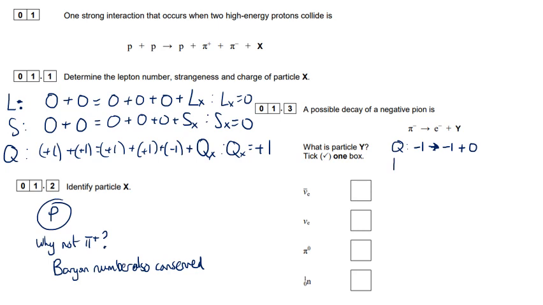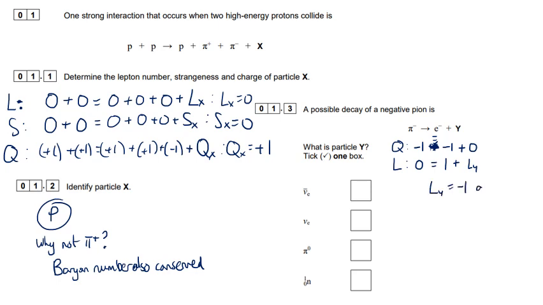If we look at the lepton number, we get 0 equals 1 plus the lepton number of Y. So that tells us that the lepton number of Y must be -1.